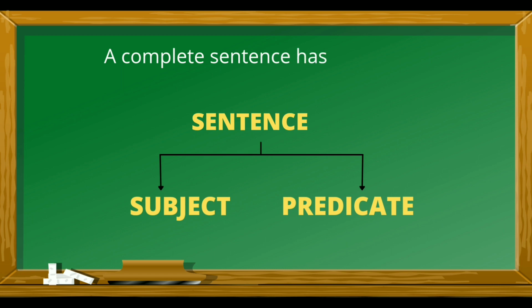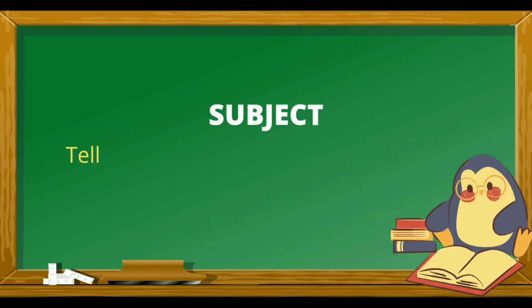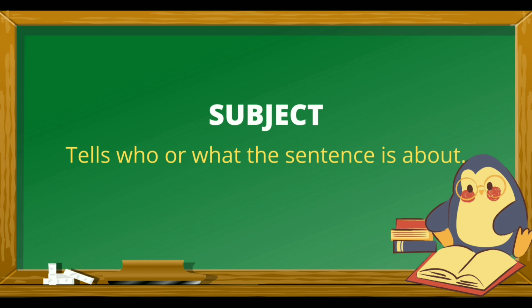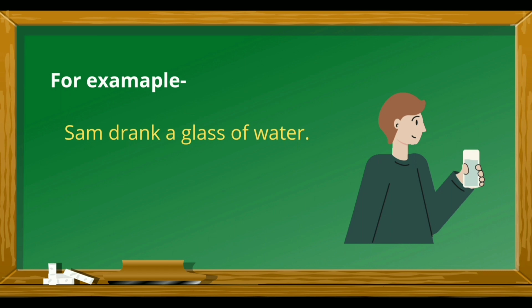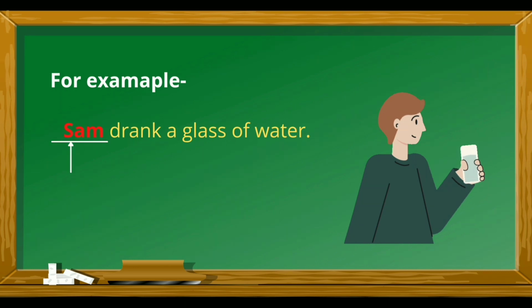A complete sentence has two parts, subject and predicate. Subject tells who or what the sentence is about. For example, Sam drank a glass of water. Who is this sentence about? This sentence is about Sam. Therefore, Sam is the subject here.